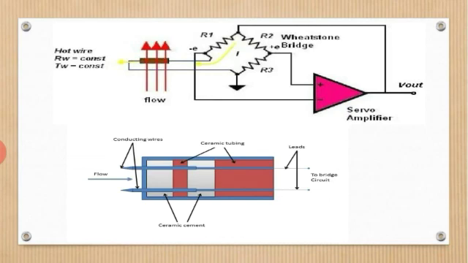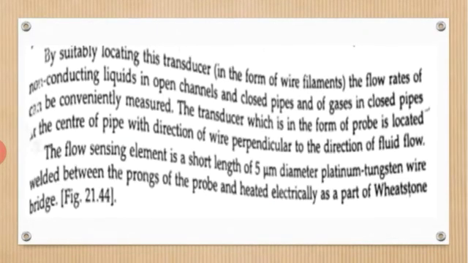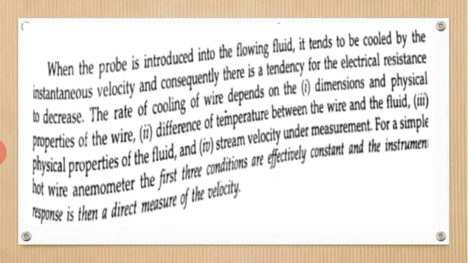So for a simple hot wire anemometer, the first three conditions, namely the dimension and physical property of the wire, the difference of temperature between the wire and fluid, and the physical property of the fluid, remain effectively constant, and the instrument response is then a direct measure of the velocity. Okay, so here I have put all the points.